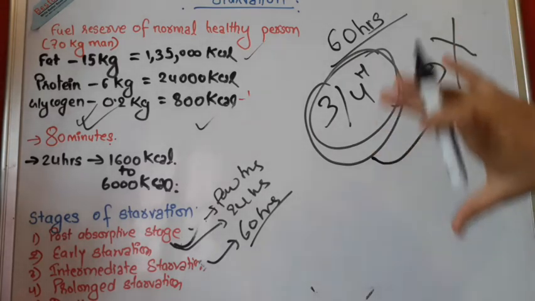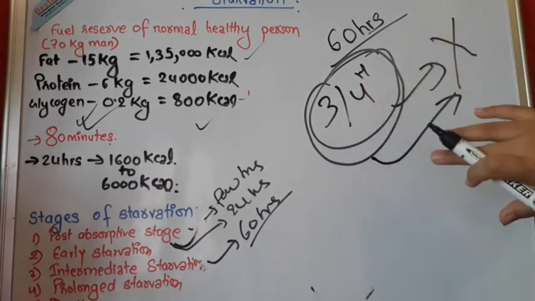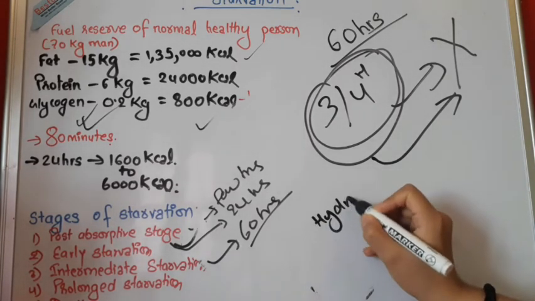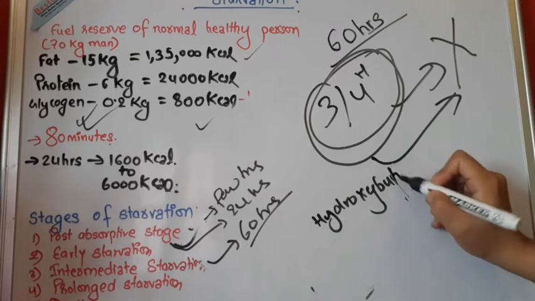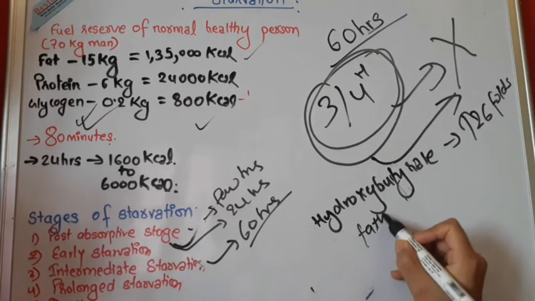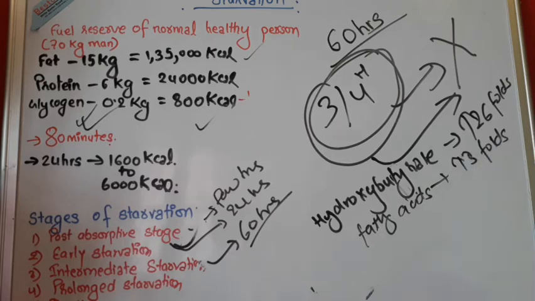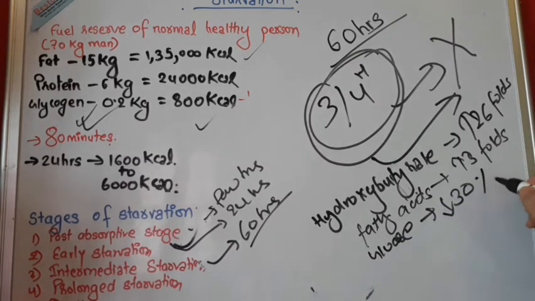Now, after the fat and protein have been utilized for more than 60 hours, and three-quarters of the energy has been utilized for our survival, what happens is that hydroxybutyrate increases by 26 folds after 60 hours, fatty acid production in the body increases by 3 folds, and glucose has depleted by 30 percent.